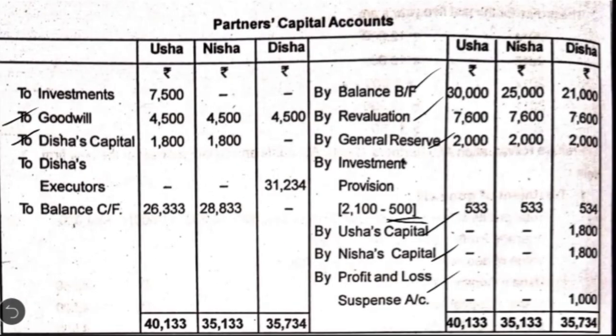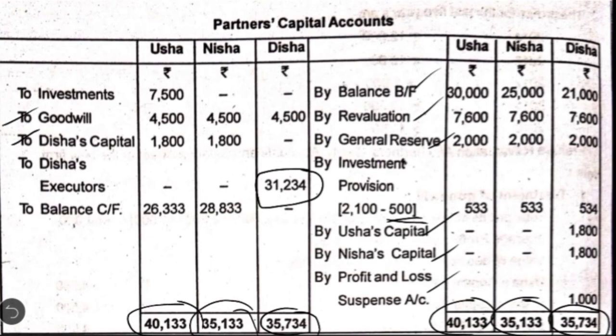After these adjustments, we are going to close the capital accounts of all the partners one by one. First we are going to close the capital account of the deceased partner, that is Disha. Here we have the credit total of 35,734. We are going to adjust the goodwill loss because of writing off the existing goodwill. We will have the balance of 31,234, which will be transferred to Disha's executor's account. But coming to the other two remaining partners, the credit side totals are 40,133 and 35,133. So we will have balances of 26,333 and 28,833, which are the closing capital balances here.